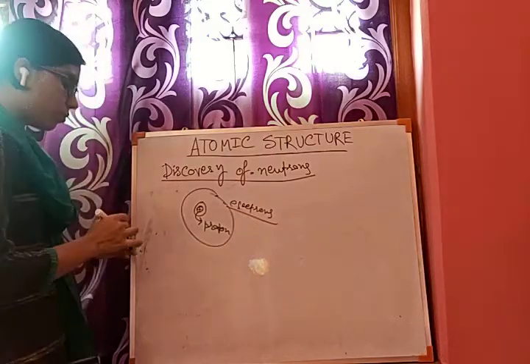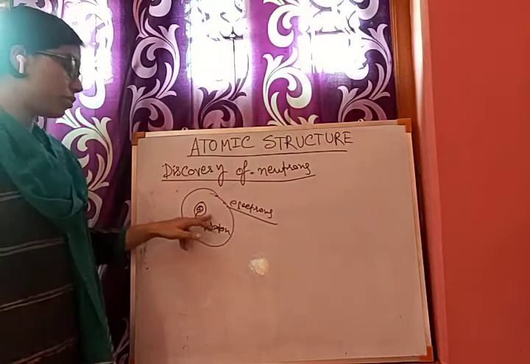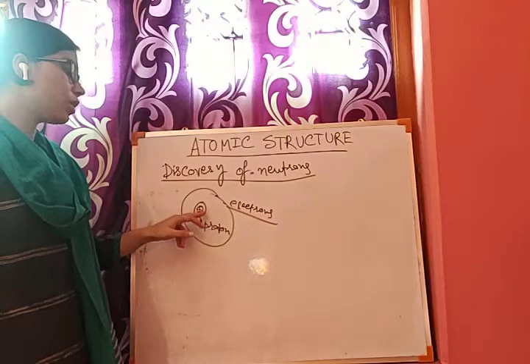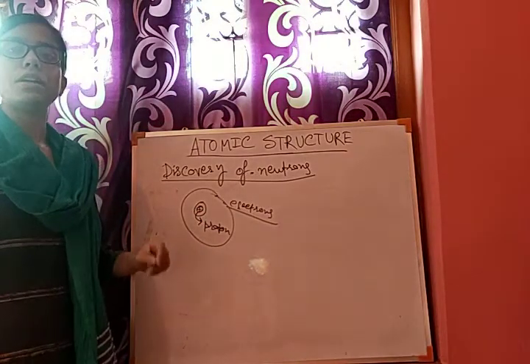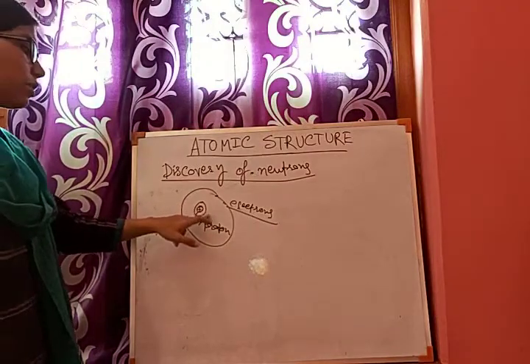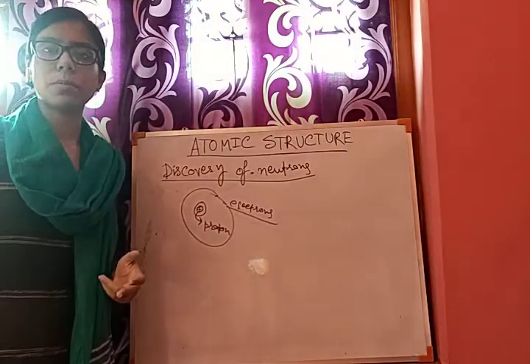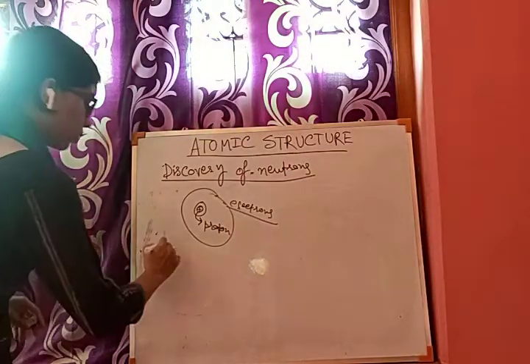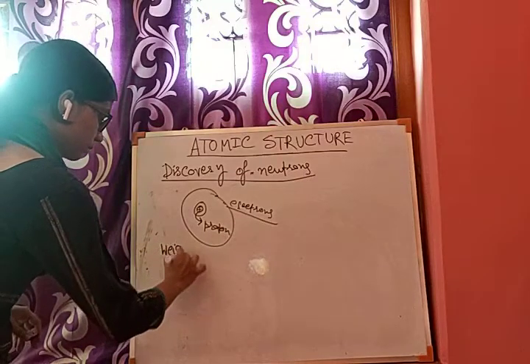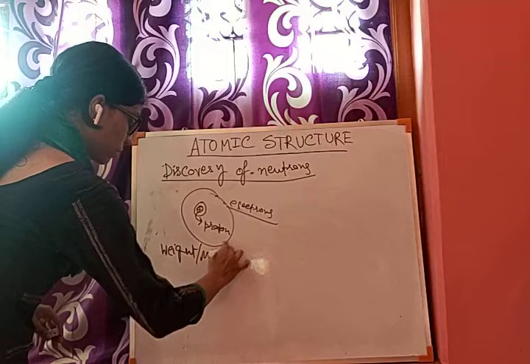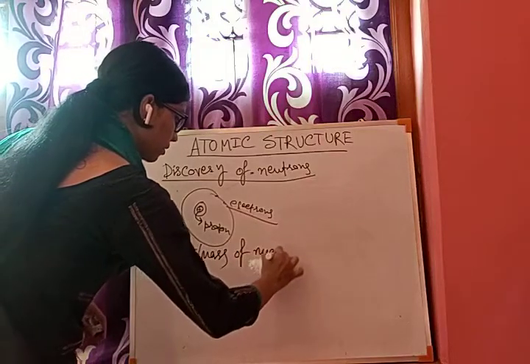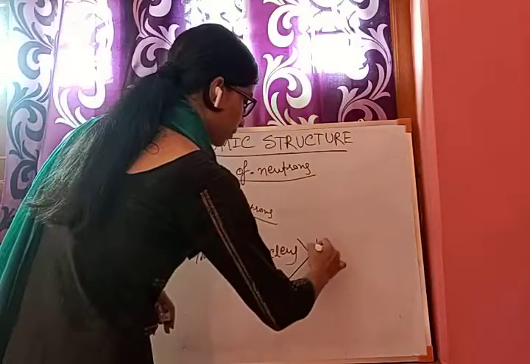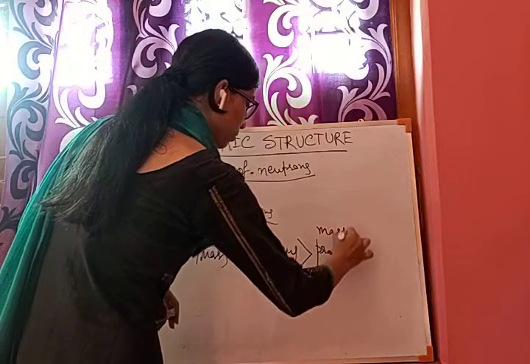But if in the nucleus there existed only protons, the weight of the nucleus would be equal to that of the proton. But it was found that the weight of the nucleus is actually double, or greater than, that of the proton. So it was found that the mass of the nucleus is greater than the mass of the proton.